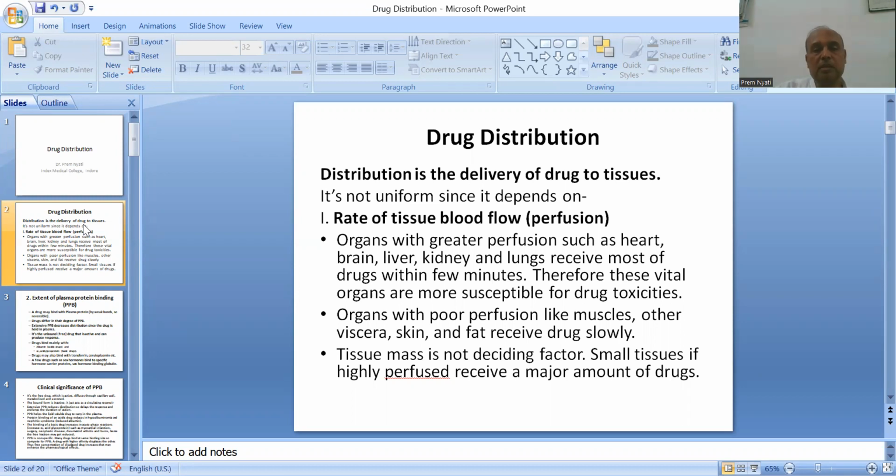Tissue mass is also not a deciding factor. Small tissues, if highly perfused, receive a major amount of drugs. So organs with greater perfusion receive a major amount of the drug, and this is the reason why the vital organs like brain, heart, liver, kidney, lungs are more exposed to the toxicity of the drugs.